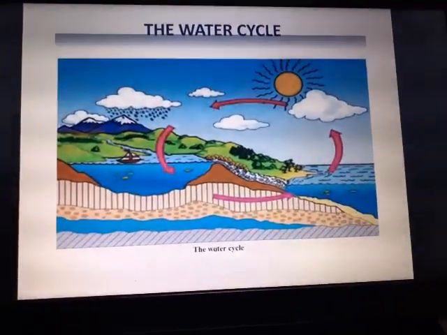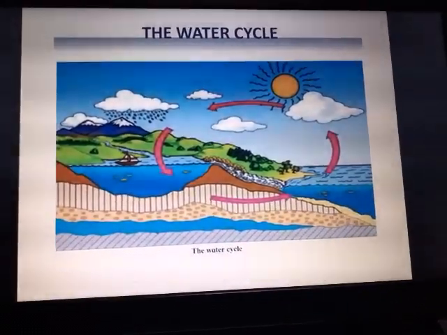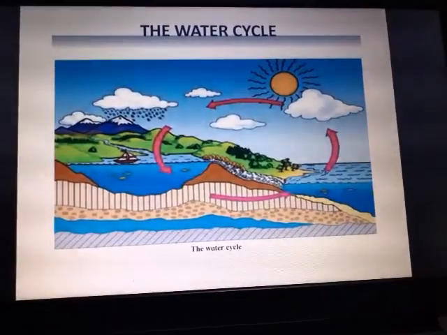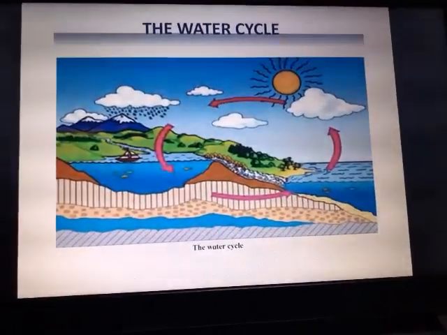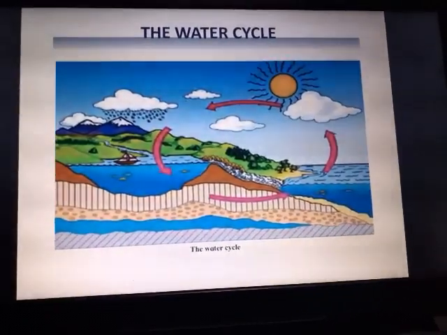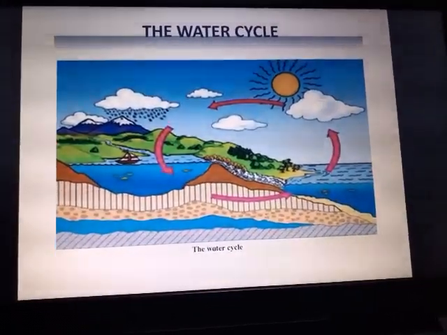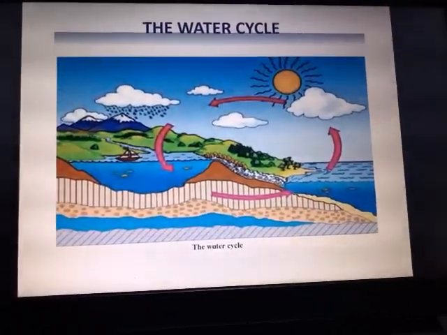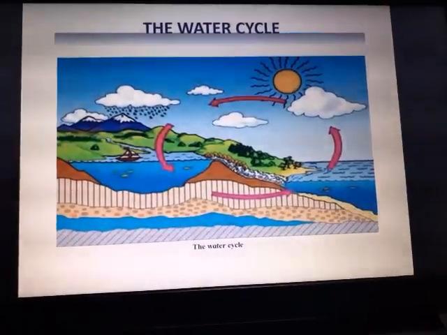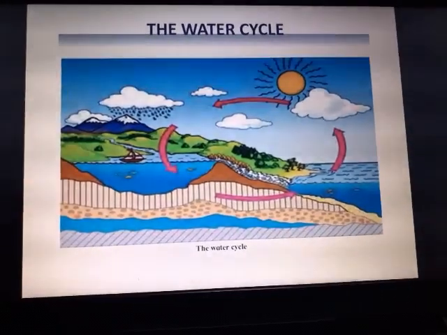These small droplets join together and form bigger drops. ये छोटी छोटी बूंदें जो बादलों में कन्वर्ट हो जाती हैं, बड़ी बड़ी बूंदें बन जाती हैं. When they become heavier and bigger in size, very heavy, what will happen? Now they cannot float. They are heavier in weight and therefore they cannot float. Now they fall down in the form of rain. Such drops of water fall down on the earth in the form of rain,